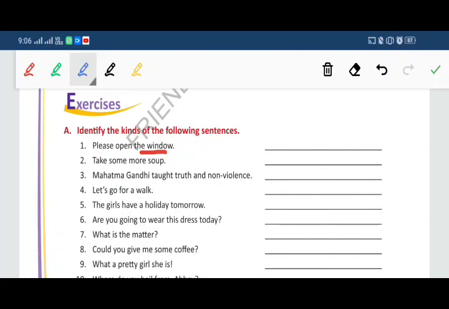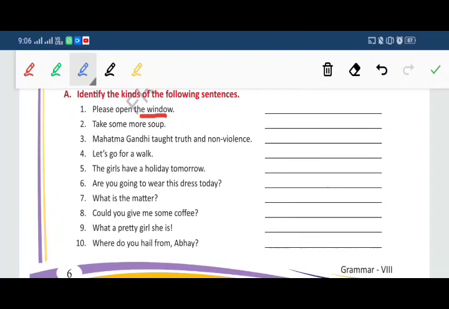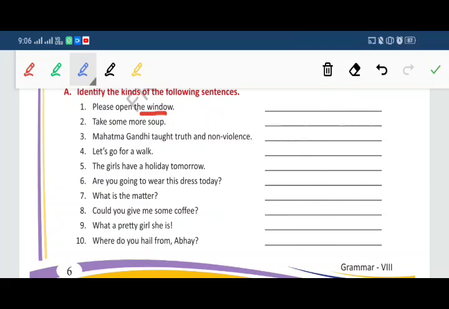Now come to the sixth one. Are you going to wear this dress today? With the help of the question mark, all of you understood that this is the interrogative sentence. Now come to the ninth one. What a pretty girl she is. With the help of the exclamation mark, it is easy to identify. This is the exclamatory sentence.